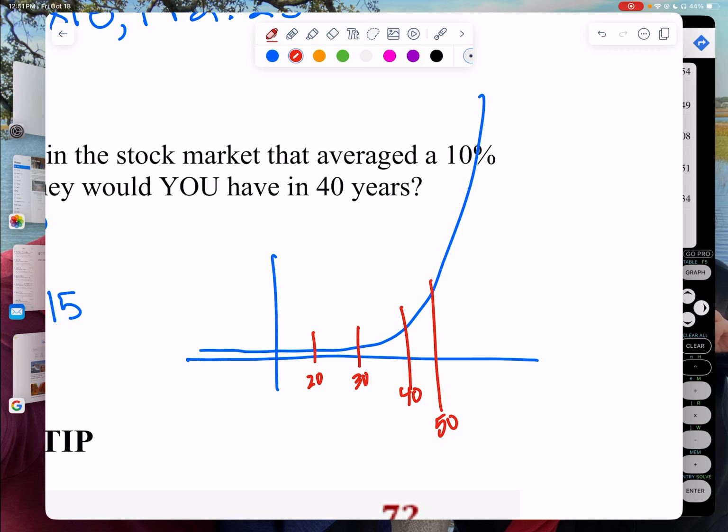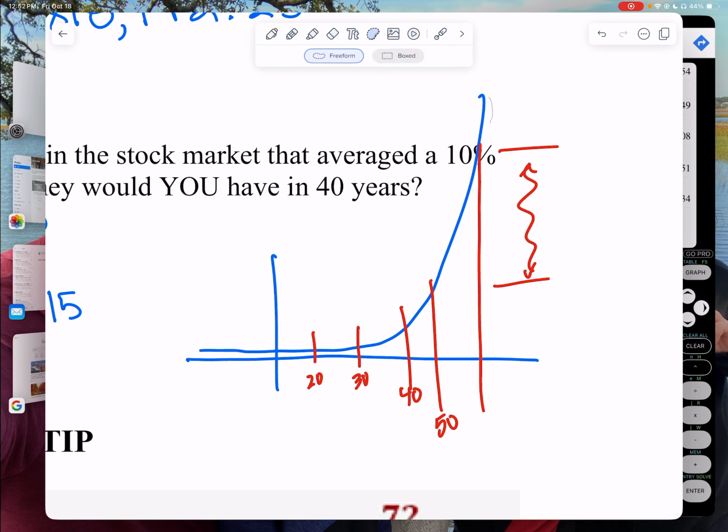Do you see how quickly it goes up? From 50 to 80, your money goes up tremendously. What if you could shift all of this? Oh, wait, I can do this because I think, what if I could take, oh, it's going to pick up the red too. Anyway, you get it.